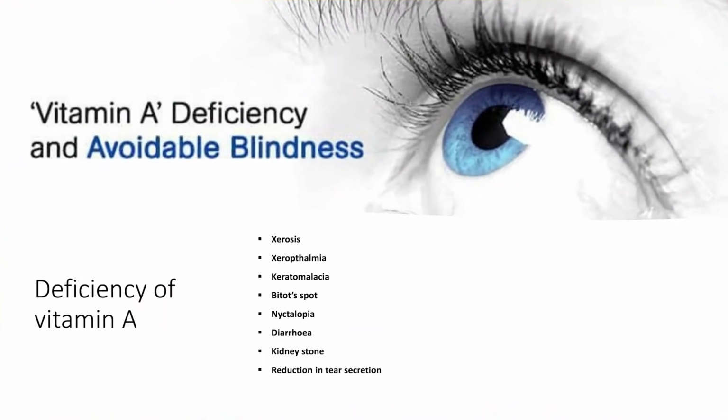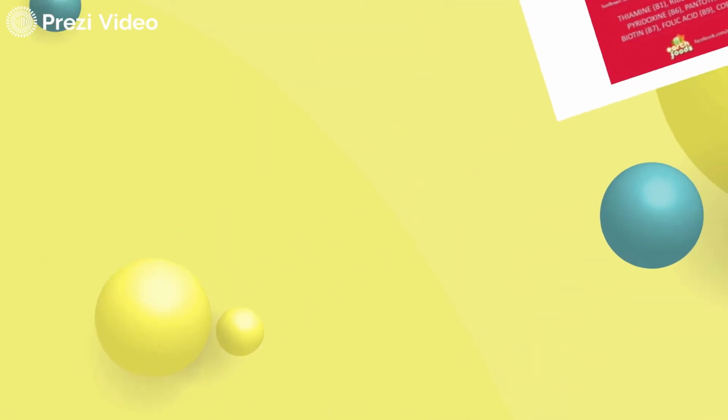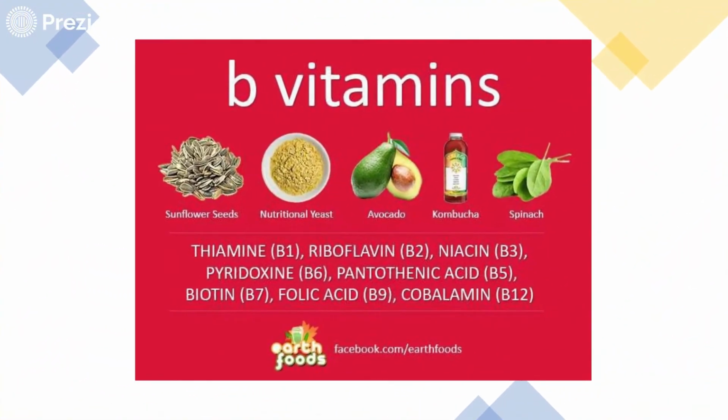Now, vitamin A deficiency causes night blindness, cirrhosis, xerophthalmia, keratomalacia. Objective questions are asked in the examination. Different MCQs are based on the vitamin deficiencies. Next, moving on to another vitamin, vitamin B. It comprises thiamine B1, riboflavin B2, niacin B3, pyridoxine B6, pantothenic acid B5, biotin B7, folic acid B9, and cobalamin B12.